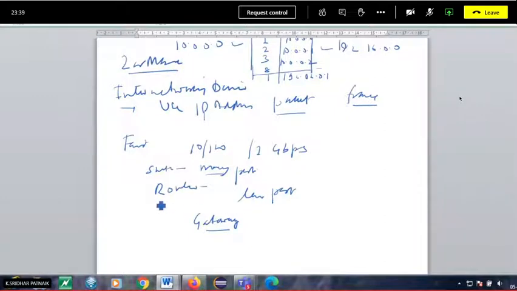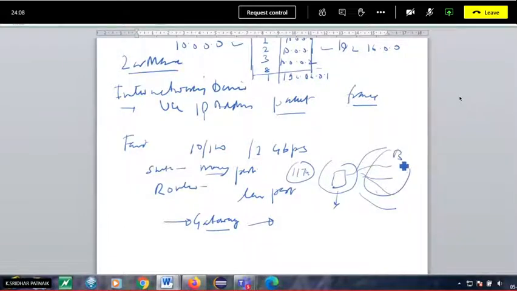Gateway is one more important network device. The router many times acts as a gateway. For instance, in BIT Mesra, we have only one main gate, and from the main gate you go to the various departments and hostels. So this main gate acts as a gateway. Another instance: say IIT Kharagpur on this side and BIT Mesra on that side. To move from IIT Kharagpur to BIT Mesra, you have to follow this gateway. The entry and exit point is only one.